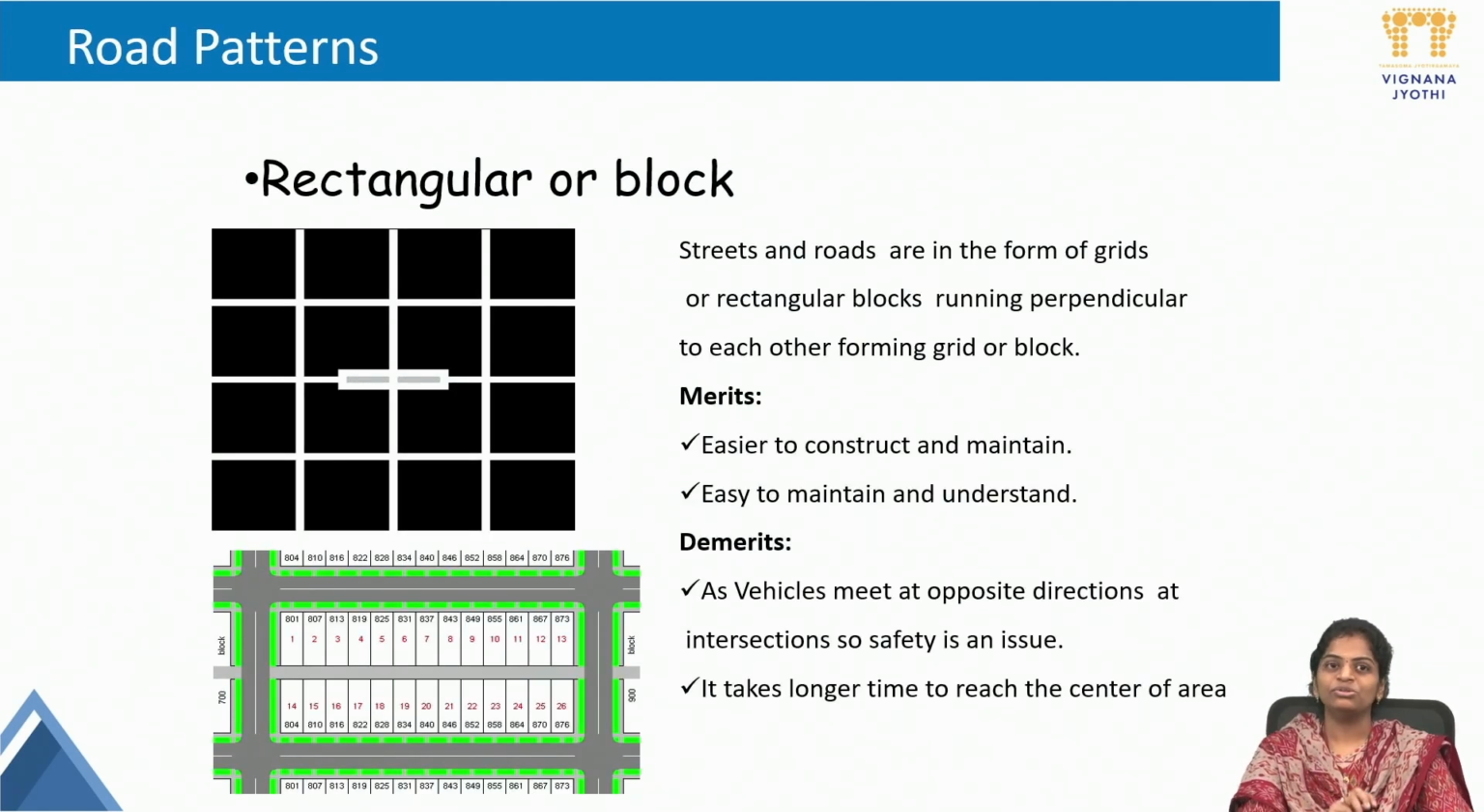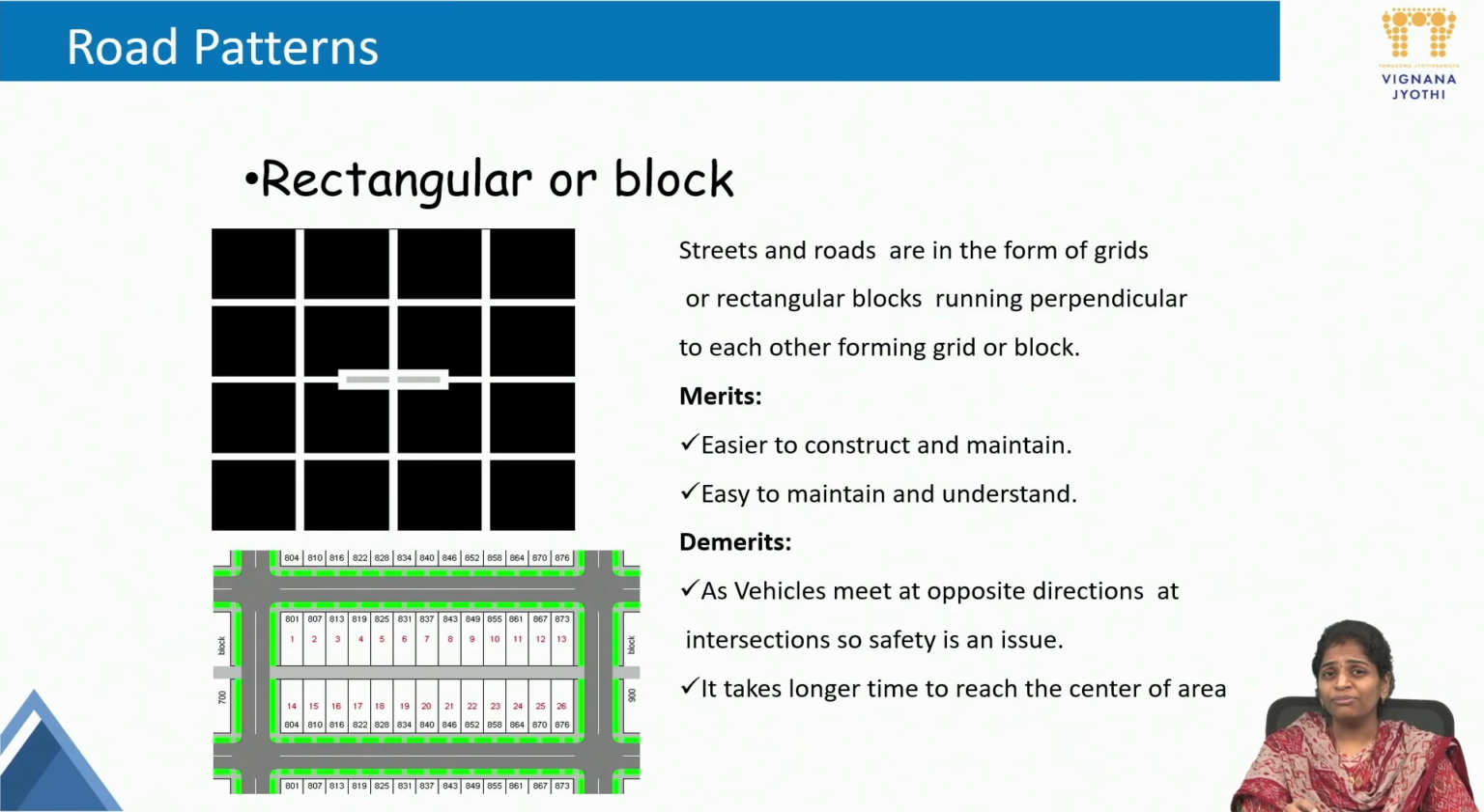First one, coming to the road patterns, is the rectangular or block pattern. This is the easiest way of constructing roads. Streets and roads are formed in the form of a grid. A grid is nothing but squares of the same size, or rectangular blocks running perpendicular to each other, forming a grid or a block. Okay, these are rectangular blocks.